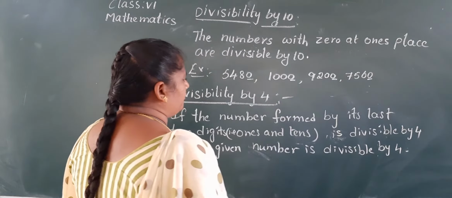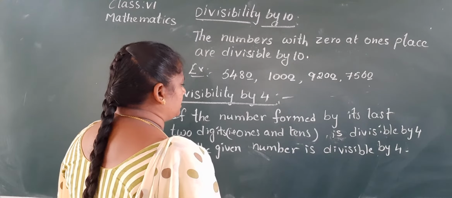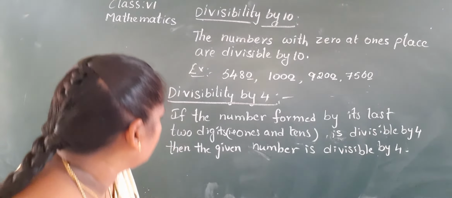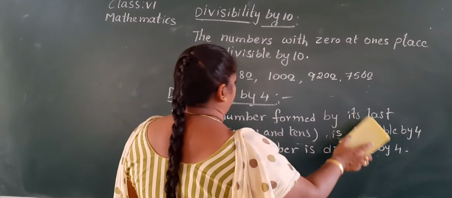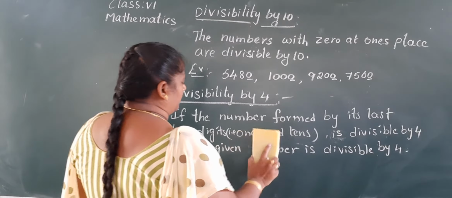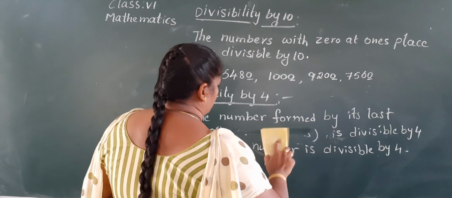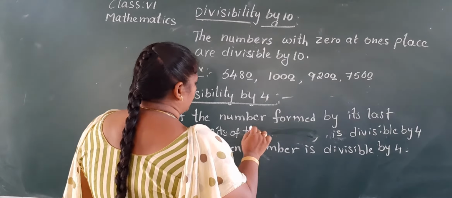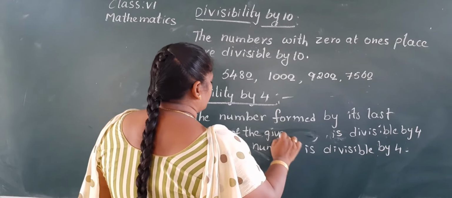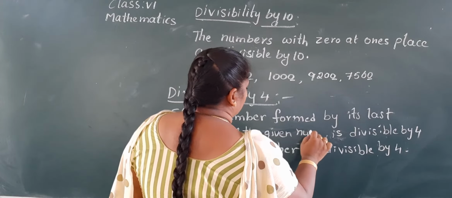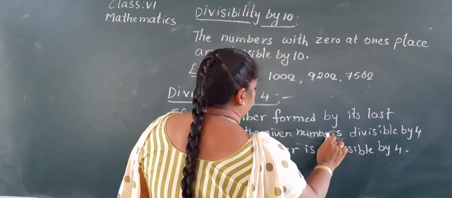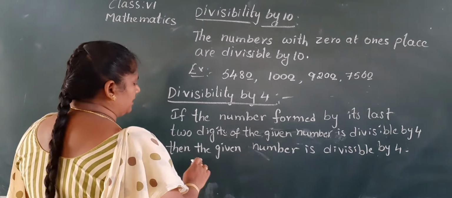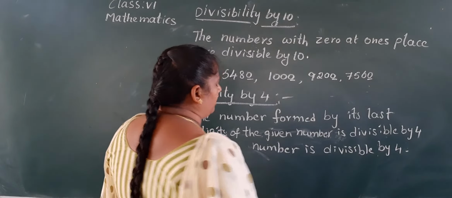Oh, I forgot to write of the given number, Nana, sorry. If the number formed by last two digits of the given number is divisible by 4, then the given number is divisible by 4.